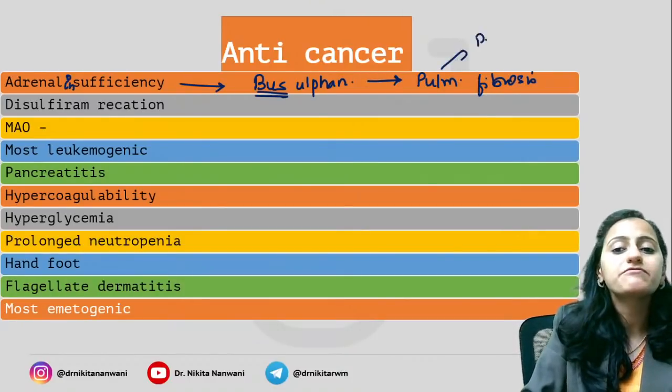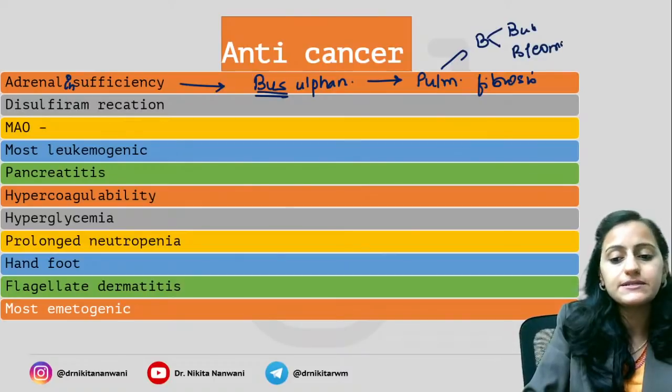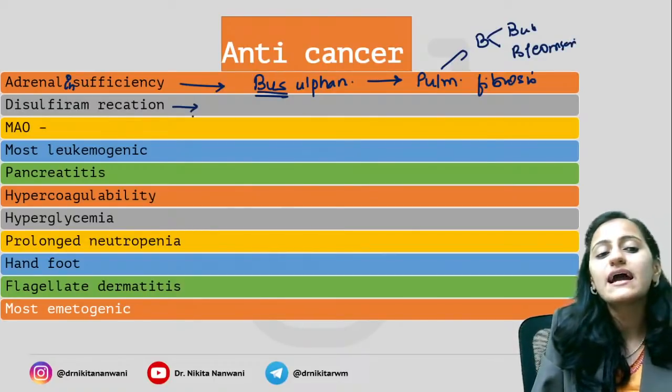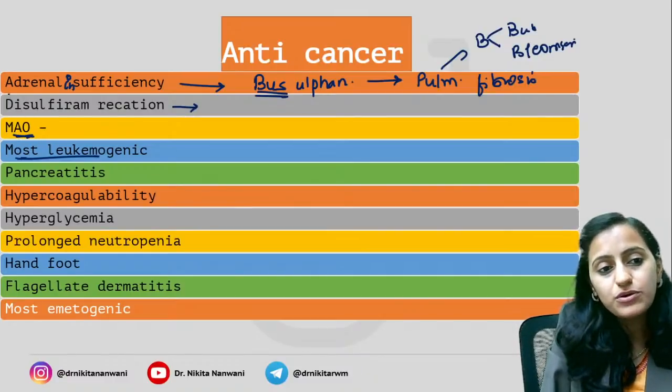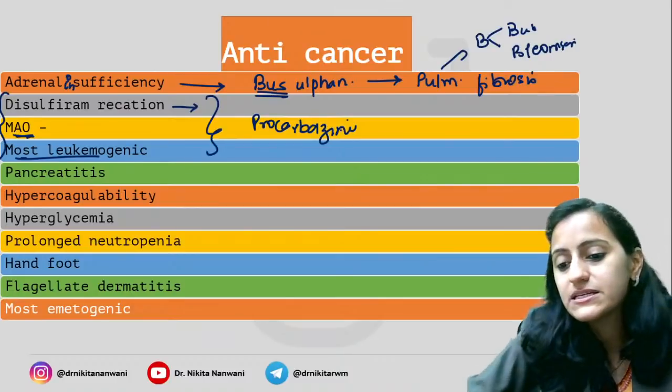Remember, for pulmonary fibrosis, BB: busulfan and bleomycin. Disulfiram-like reaction, MAO inhibition activity, most leukemogenic: all of this is basically your procarbazine, right?